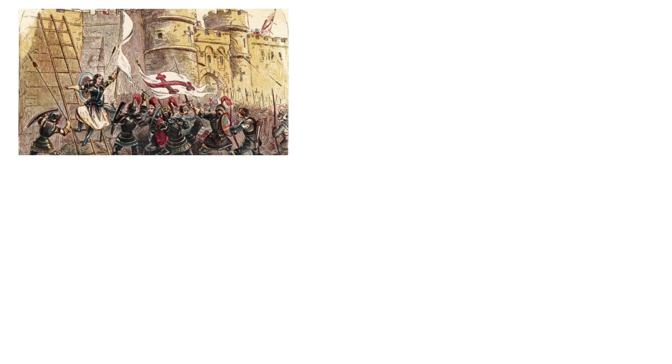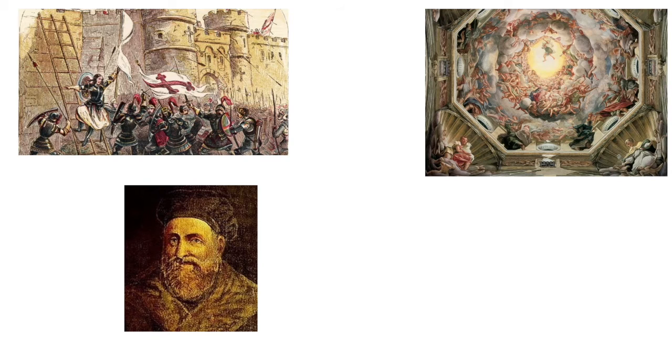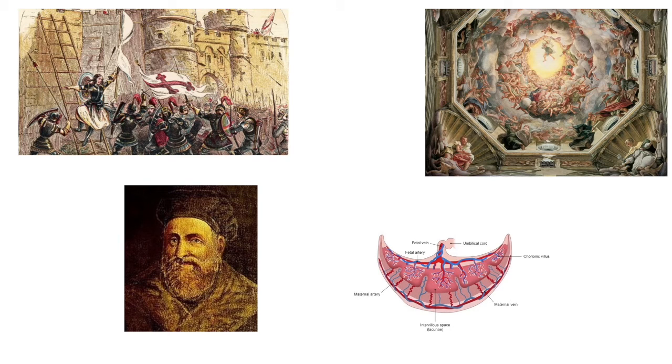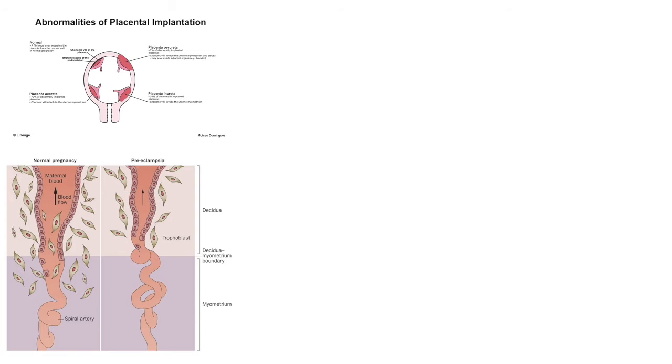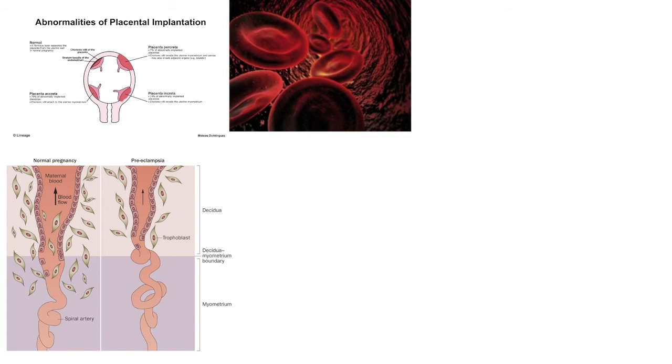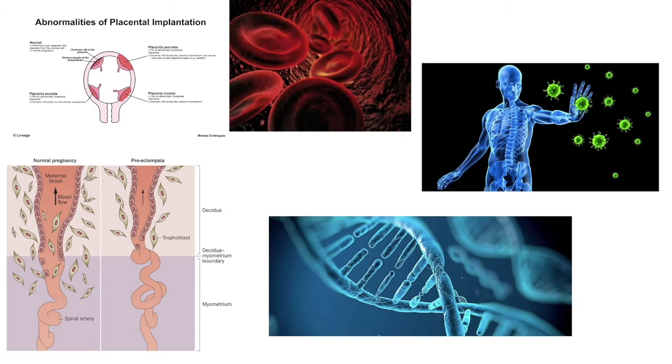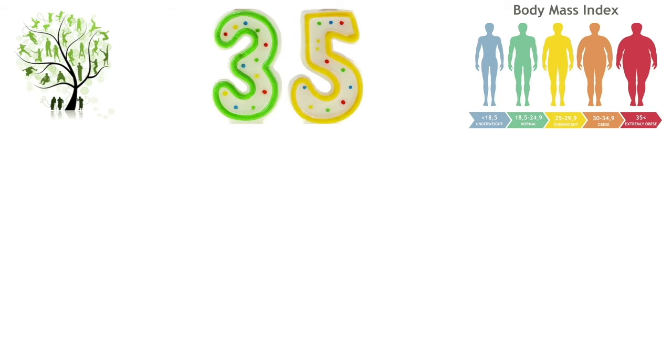During the Middle Ages and Renaissance, Fallopius provided the first accurate description of the tubes and ovaries, as well as named the placenta. As of the 21st century, scientists have determined that the exact cause of preeclampsia involves several factors, including the development of an abnormal placenta, narrow uteroplacental arteries, damage to blood vessels, problems with the immune system, or genetic backgrounds. Preeclampsia itself can be influenced by many different risk factors, including a family history of preeclampsia, chronic hypertension, being aged over 35 years old, obesity, etc.